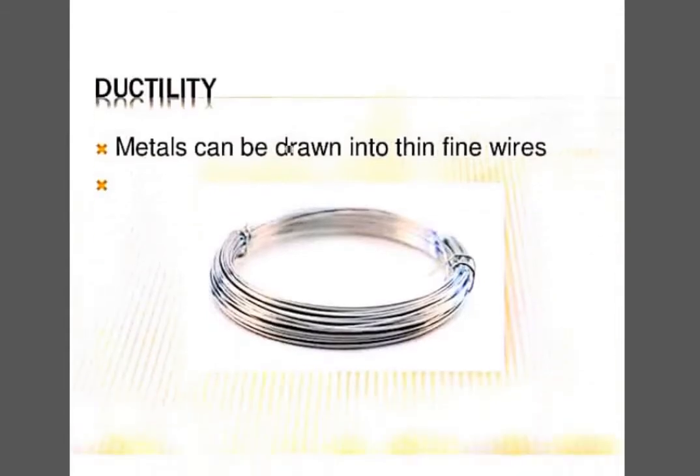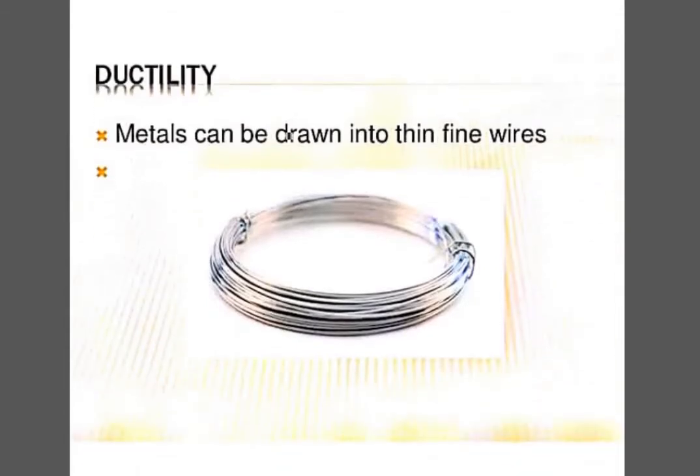Next is ductility, wherein metals can be drawn into fine wires. All those metals which can be drawn into thin wires are ductile, and the property they exhibit is ductility. Copper is one of the very common ones. Silver is the most ductile, but you can still ask why we use copper wires.